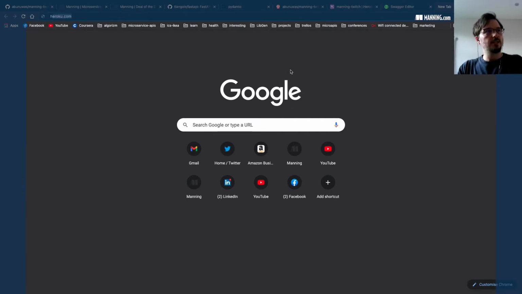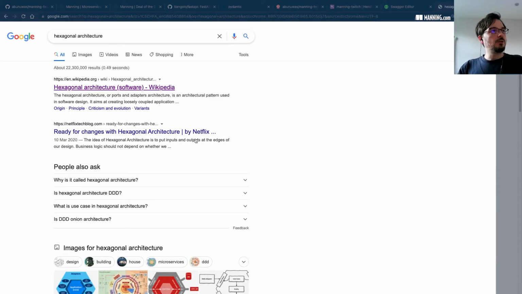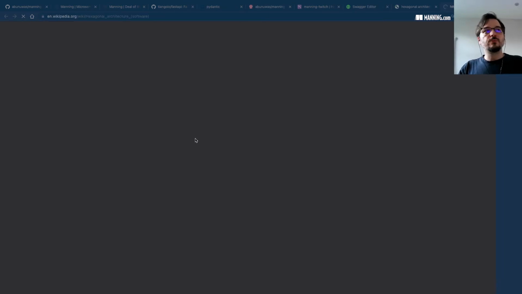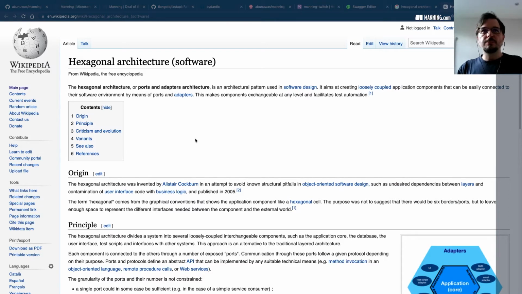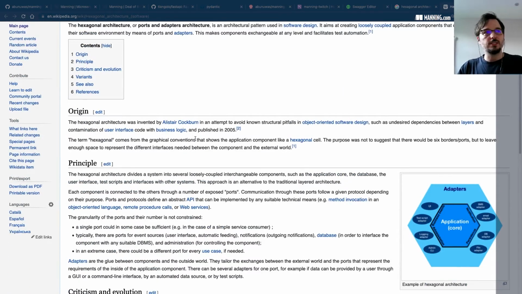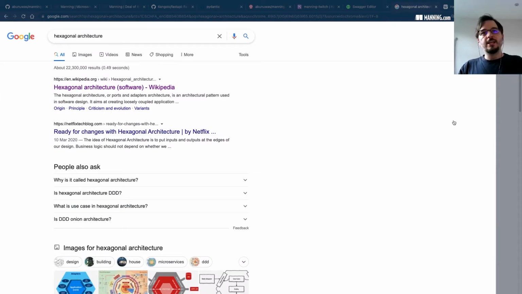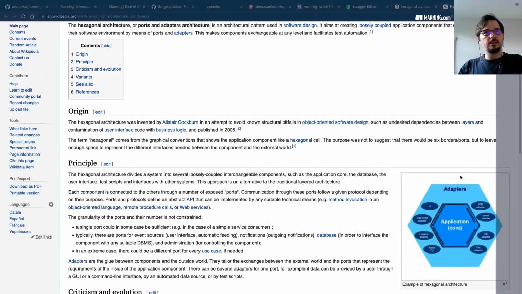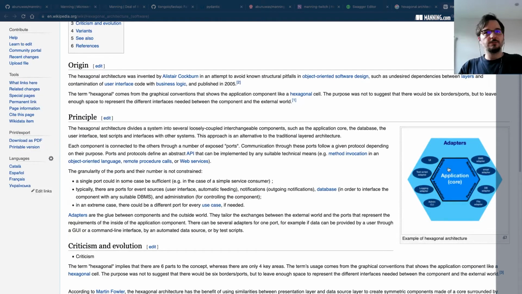If you Google hexagonal architecture, you can read the article from Wikipedia to get familiar with it. I also talk about this concept in my book, and I show you how you can apply it to building your microservices. The basic idea, like you can see in the image here, is that there's a core to the application logic that we implement, the service. That's the part of the code that implements the capabilities of our service. And then everything else,